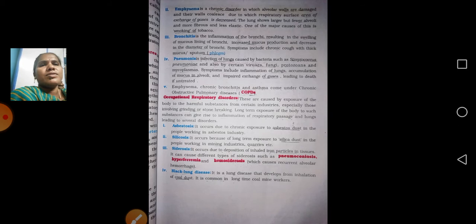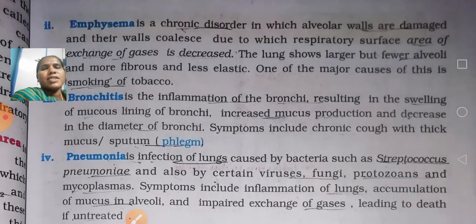Next, the first one is asthma, second one is emphysema. It is a chronic disorder. Problems can be acute or chronic. Acute is nothing but of short duration, like minutes, hours, days, weeks. Chronic means a history of years, like diabetes and heart disease. It may not come on the spot. They may have the problem with a history of 5 years, 7 years, 10 years, like that.